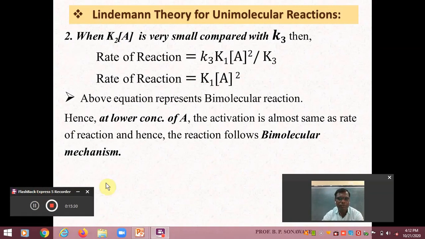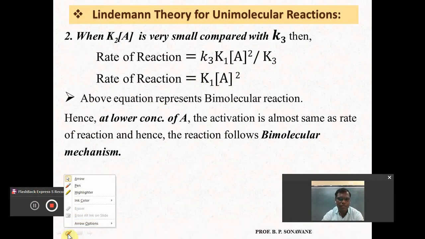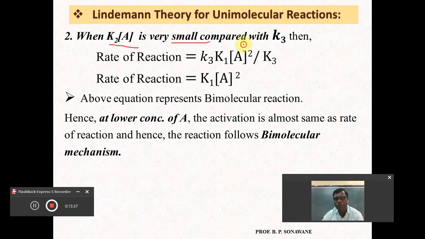That can be discussed in the second case: whenever K2 into A is very small, then K3, the rate of decomposition, is greater, and the rate of deactivation is smaller. Therefore, the rate of reaction is equal to K3 into K1 into A square divided by K3.